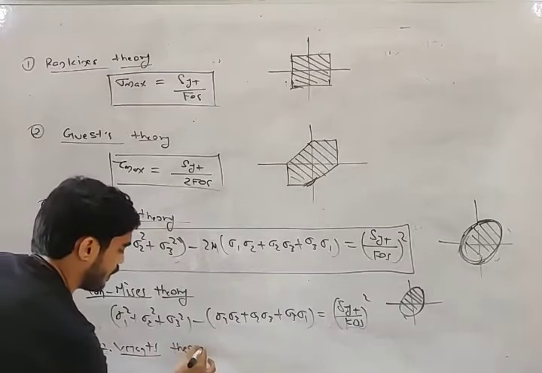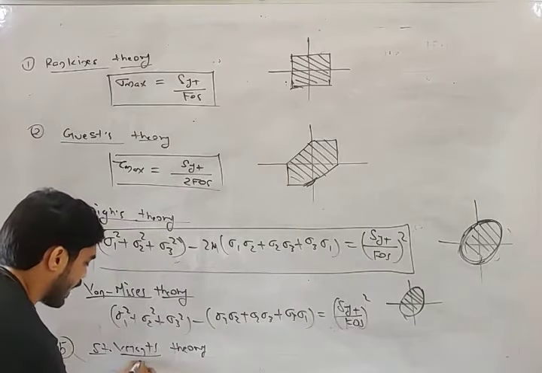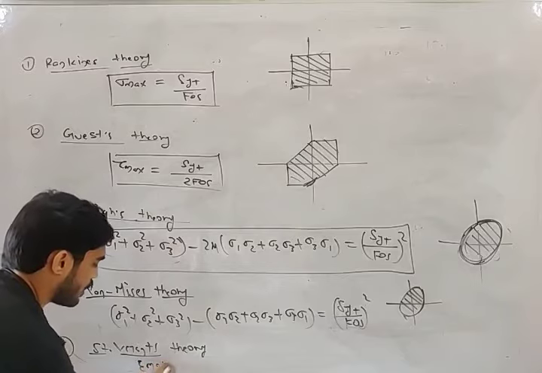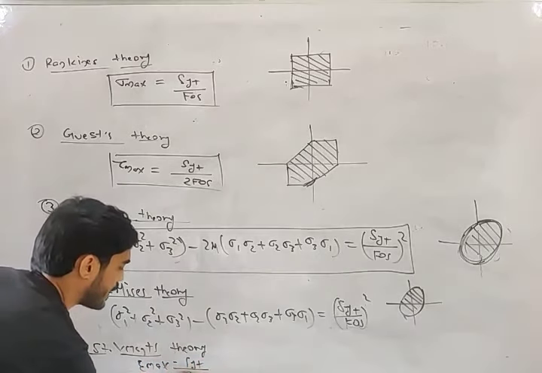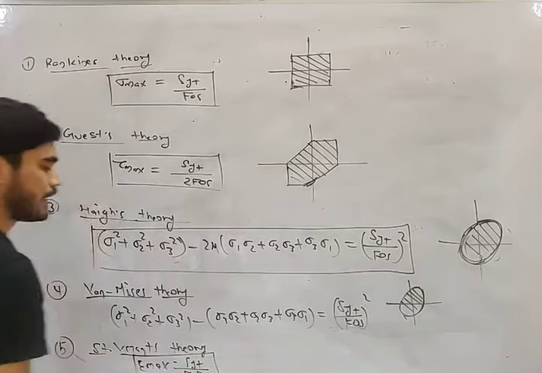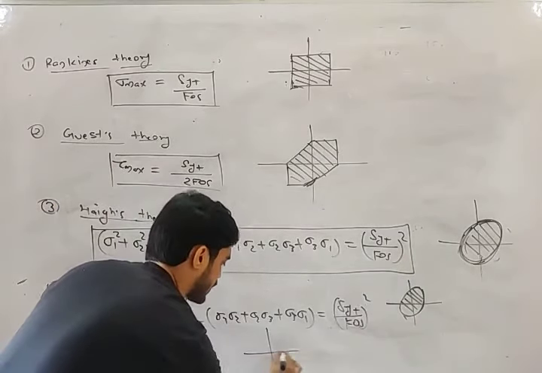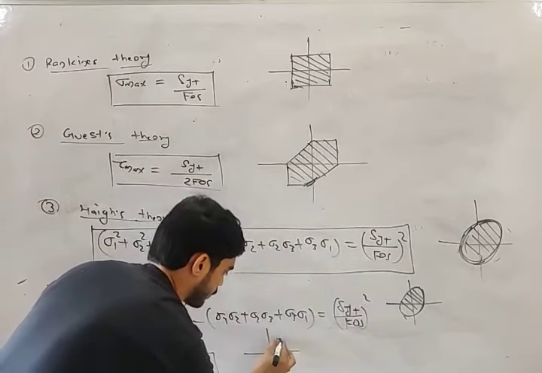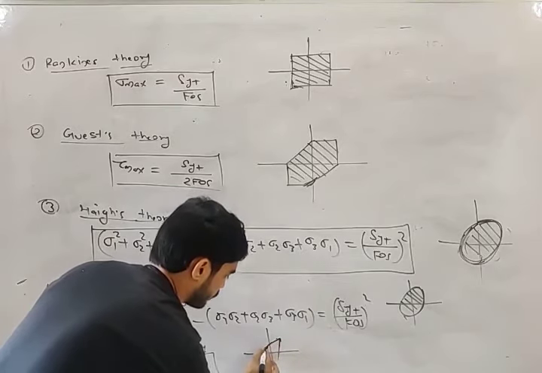What was the equation, my friend? Epsilon max equals SYT by E FOS. Epsilon maximum equals SYT by E FOS. And what is the safe region, my friend? This is the safe region.